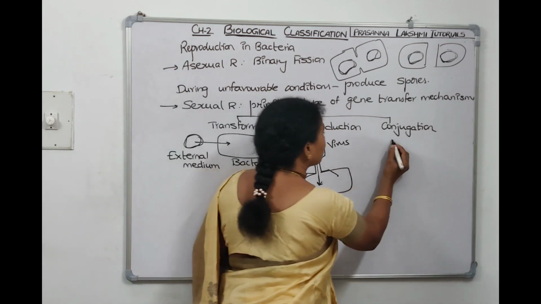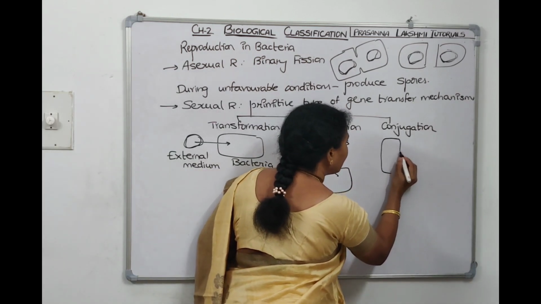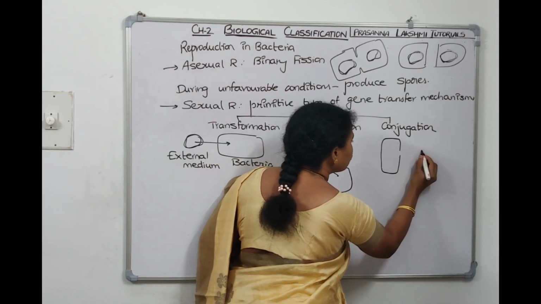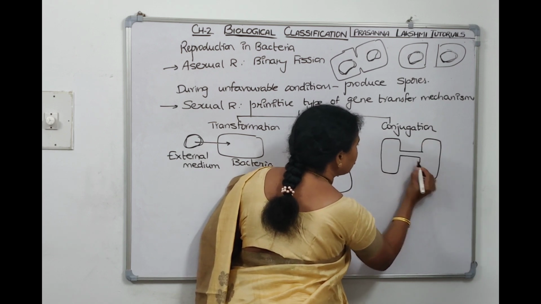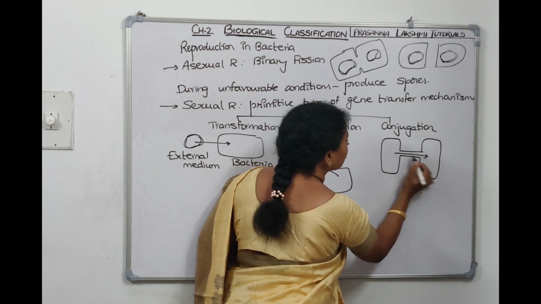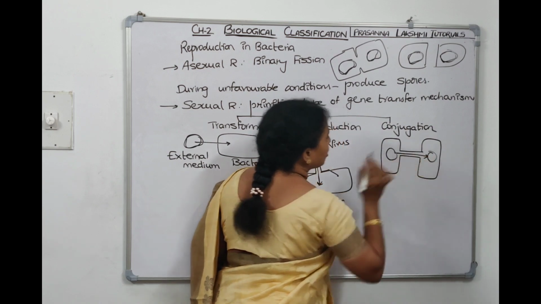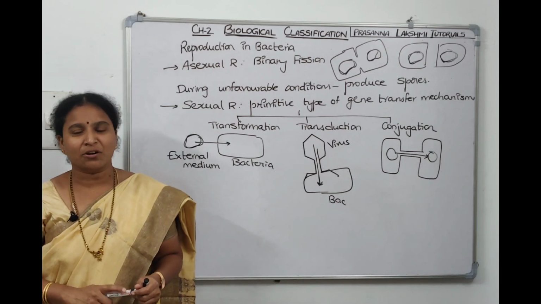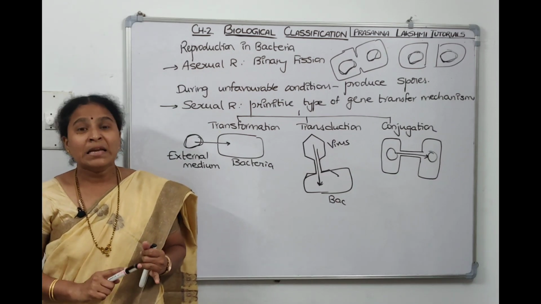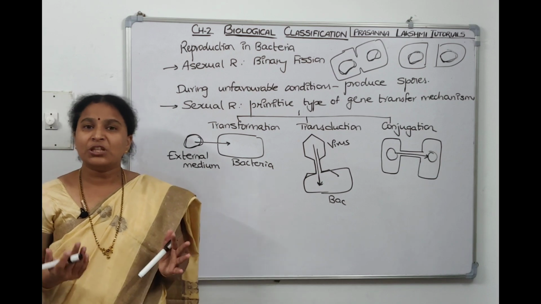Conjugation. During conjugation, two bacteria come close to each other and they have sex pili. Through their sex pili, they make a conjugation tube. Through the conjugation tube, they exchange the DNA. That is conjugation. So these are primitive types of sexual reproduction, because we are not talking about male and female or gametes. It's a primitive type of gene transfer.